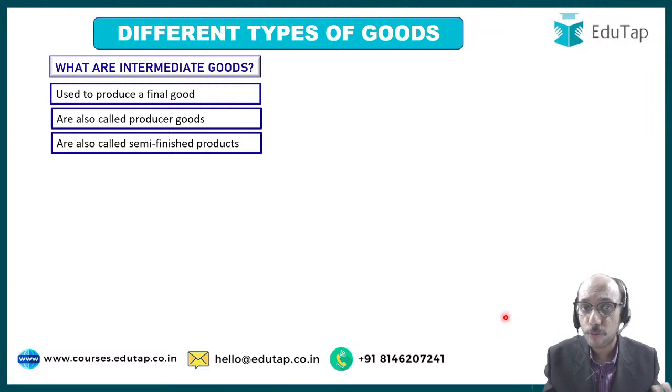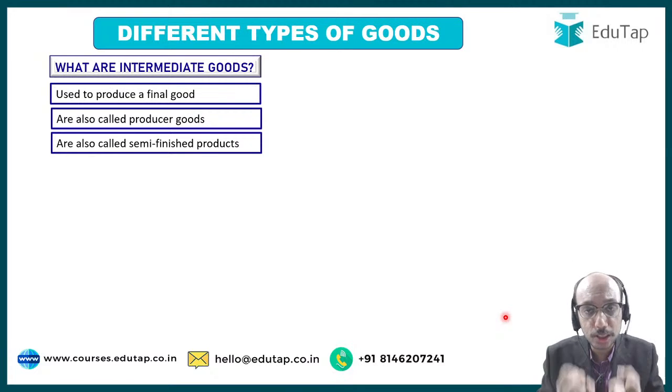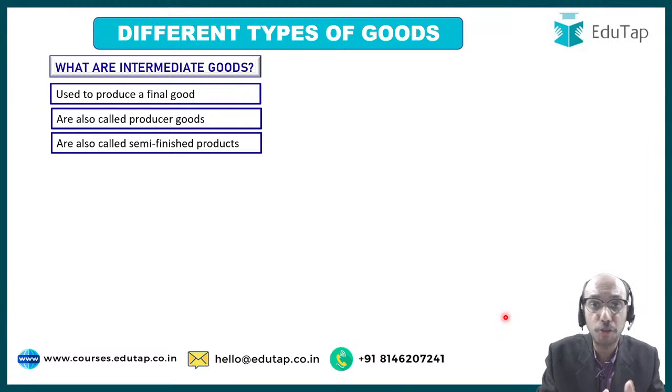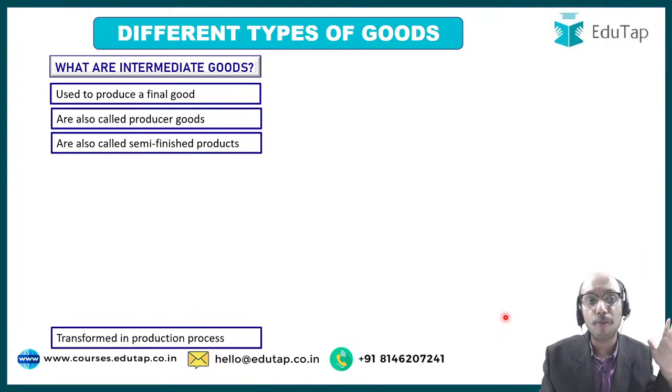I cannot go around wearing a thread. Let us say that I have given the order of a coat and I go to the tailor and ask him what happened, where is my coat? So he shows me that look at this thread, this is a semi-finished product. I am going to use this thread and make your coat. Don't worry, your coat will be made. So that thread is not my final good. That thread is not my consumer good. That thread is semi-finished. That thread needs to be woven into the coat, right? So that thread can be said to be a semi-finished product. It needs to be worked upon. It needs to be converted into a coat, and then it will become a finished product.